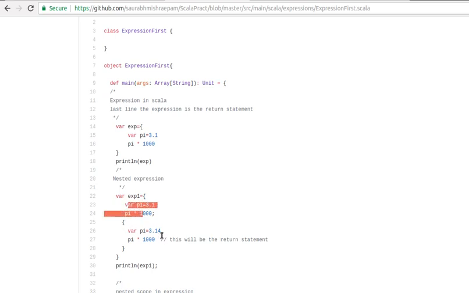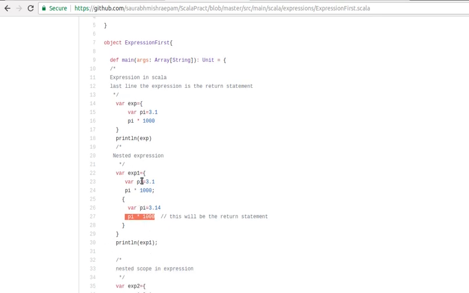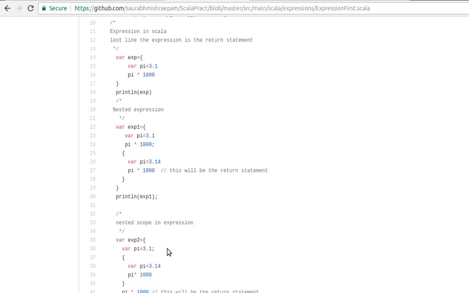One more example we have is nested scope, where again pi is there, and inside that one more pi value is there, and whatever is the last statement is the return statement for this expression. In terms of nested scope, whatever the innermost value is will be the return statement. So we can write nestable expressions also, and they can be evaluated. So this is one example.